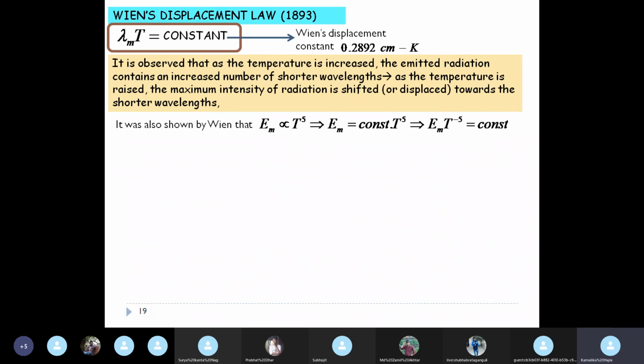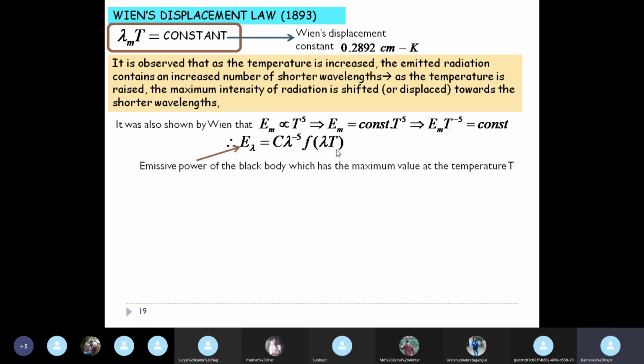So Em equal to constant into T to the power 5, or Em T to the power minus 5 equal to constant. Now Wien said that this is the kind of relation that exists. He said that the relation of the energy density or the radiation emitted, the emissive power, whatever you call it, at a particular wavelength follows this relation: c lambda to the power minus 5 multiplied by a function of lambda T. Okay. So this is the emissive power of the black body, which has the maximum value at the temperature T.